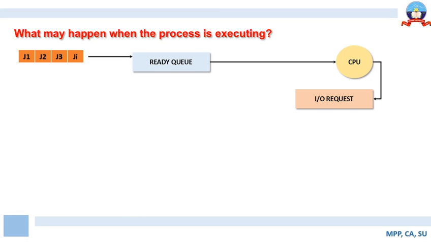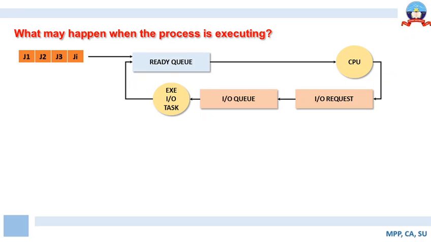Upon assignment of the CPU, a process may make an IO request. If it does, the process will be placed in the IO queue, and once the IO task executes, it will be placed back in the ready queue.